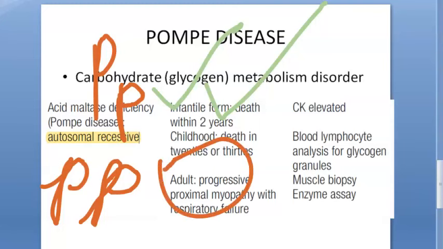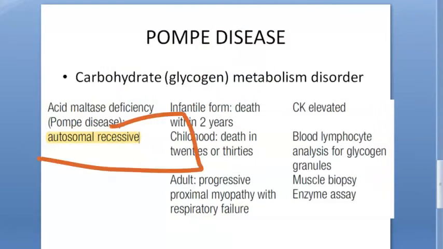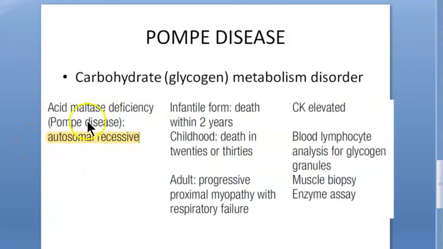So the person will have Pompe's disease. It says autosomal. So what do you mean by autosomal? It is not related to the X or Y chromosome, right? So I am thinking then both father and mother should have one copy of this gene, right? That's what I am thinking.